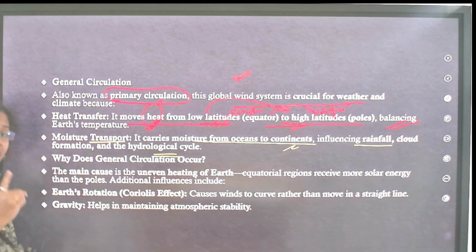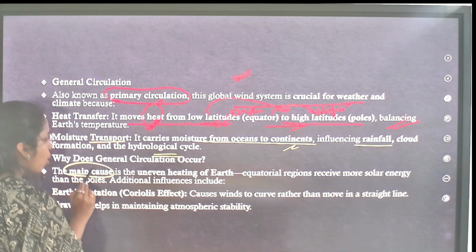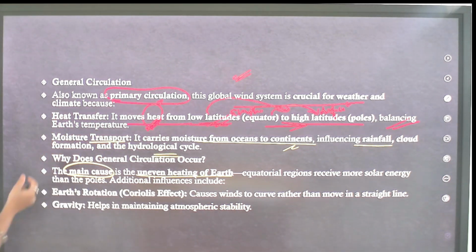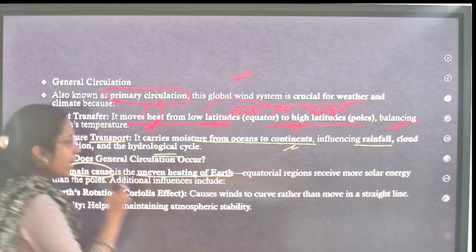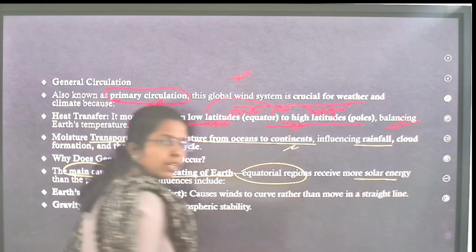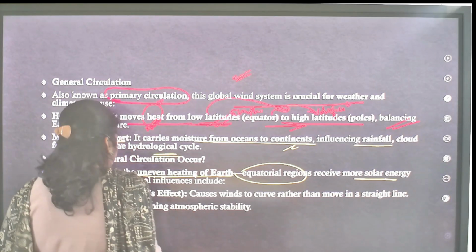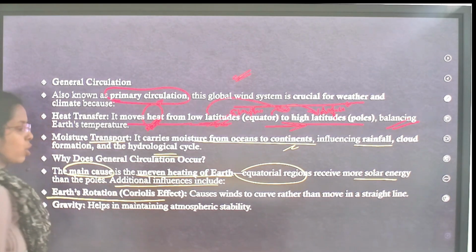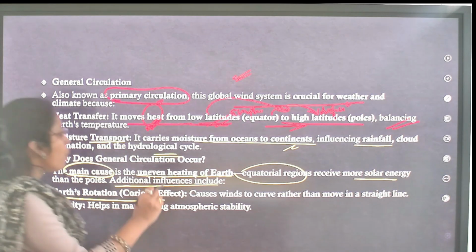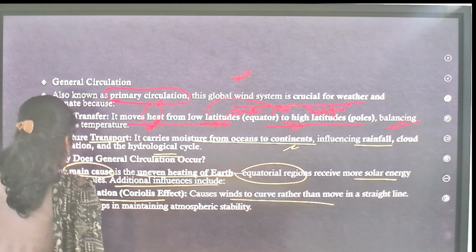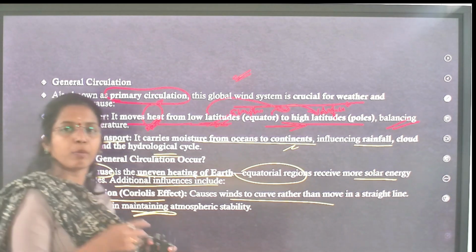Why does general air circulation occur? The main cause is uneven heating of Earth. Because of this uneven heating of Earth, equatorial regions receive more solar energy, a surplus. Already I have discussed. And additional influences: Earth's rotation. Because of the Coriolis effect, winds curve rather than move straight. Next, gravity maintains atmospheric stability.